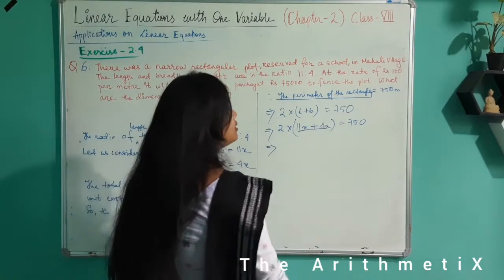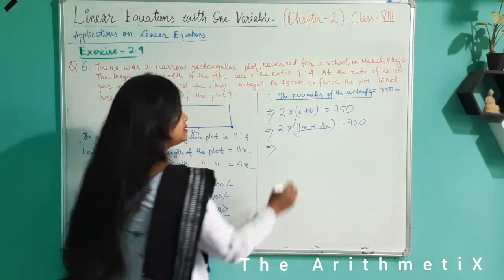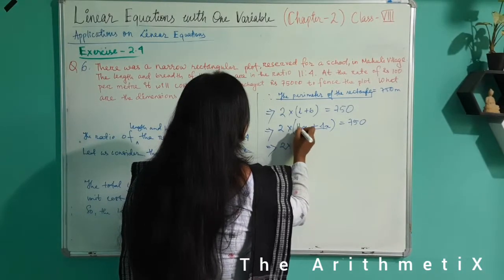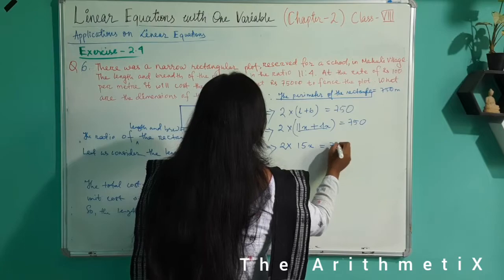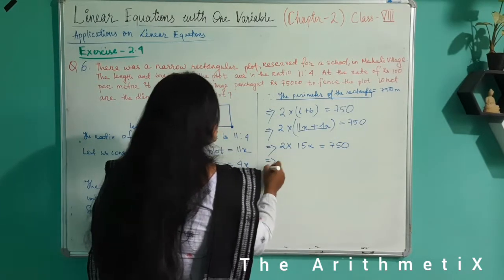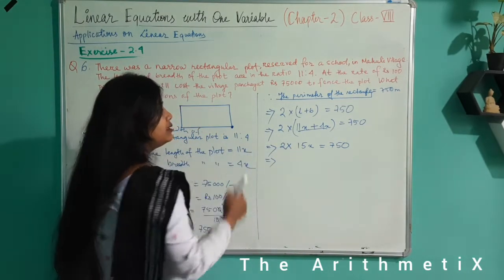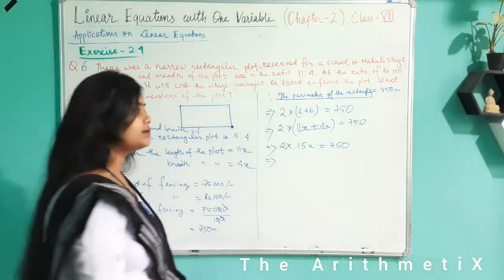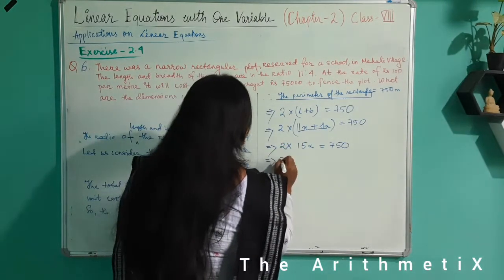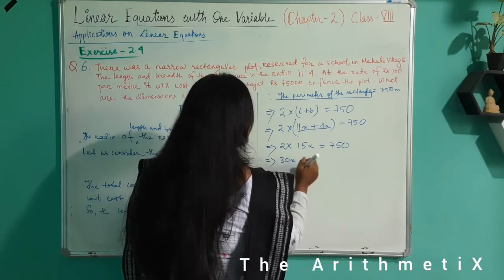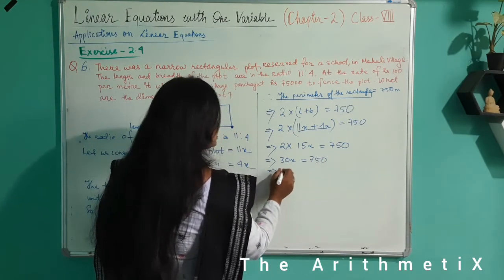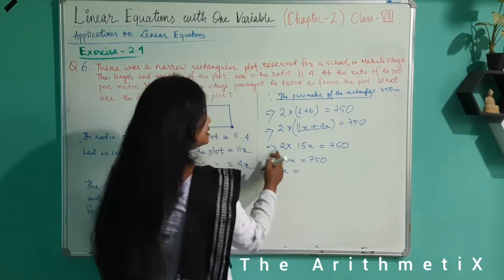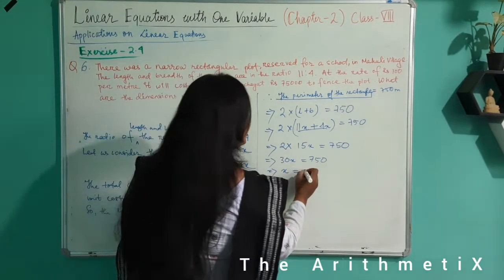Now see, both are like terms, so add these numbers. 2 into (11 plus 4) is 15x. We added because these are like terms. So now 2 into 15, we can multiply, both are whole numbers. So 15 2s are 30. एक ही x है, इसीलिए हम इसको एक बार लिखेंगे, 30x is equal to 750. So x equal to, divide 30 here in RHS.